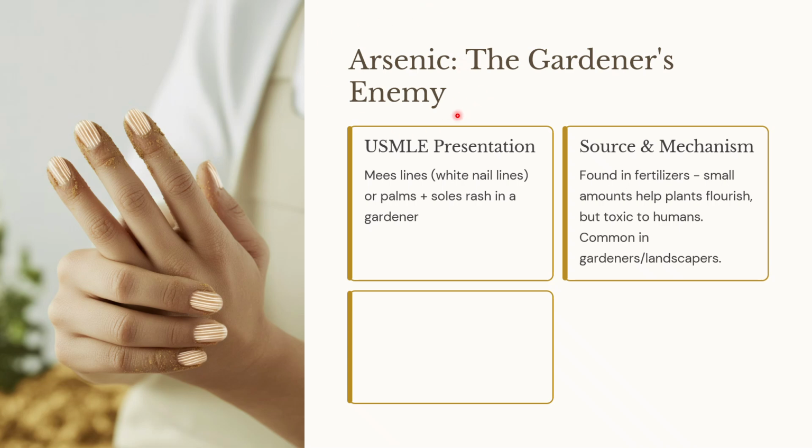What about arsenic? Arsenic is a fertilizer which, used in small amounts, can help plants to flourish, but it is toxic to humans. Therefore, those farmers or gardeners who use arsenic will be handling it with their hands. So, arsenic toxicity can result in arsenic lines or Mees lines, which are horizontal lines. Unlike those shown in the picture, this is AI generated, but arsenic lines will be horizontal and very obvious. In addition to it, arsenical keratosis, resulting in a rash on the soles, can also happen in arsenic poisoning.